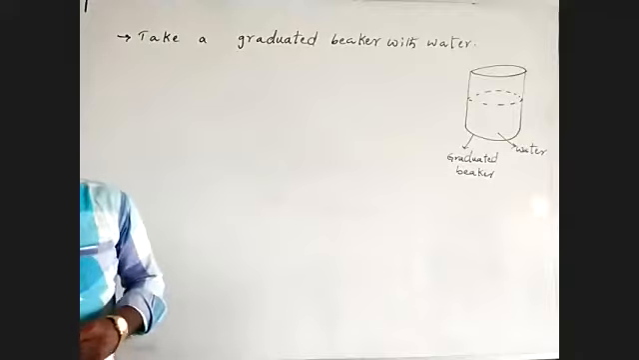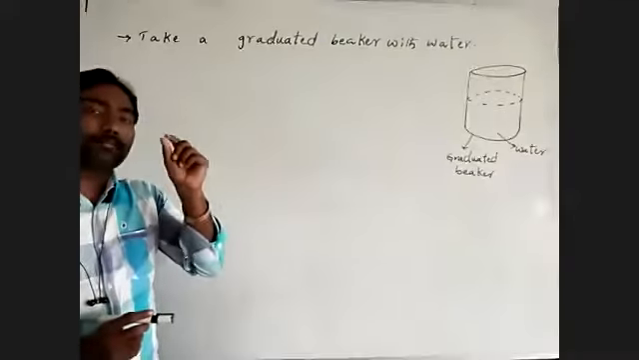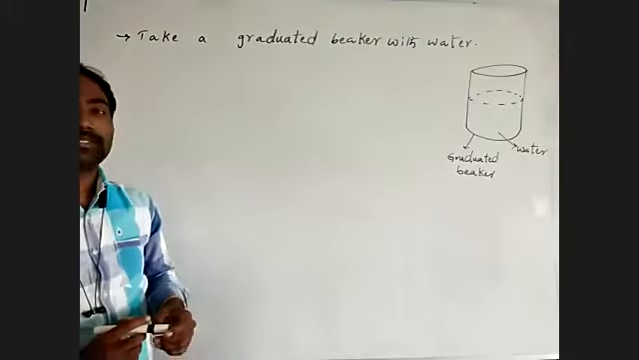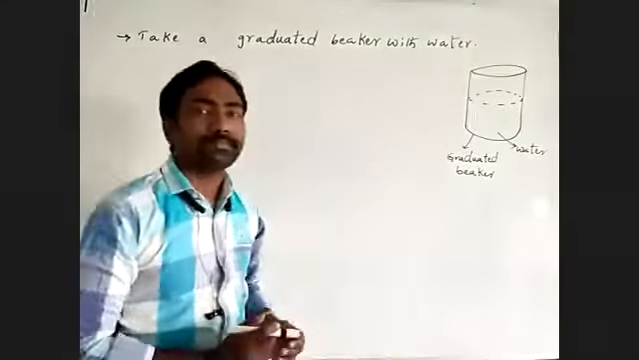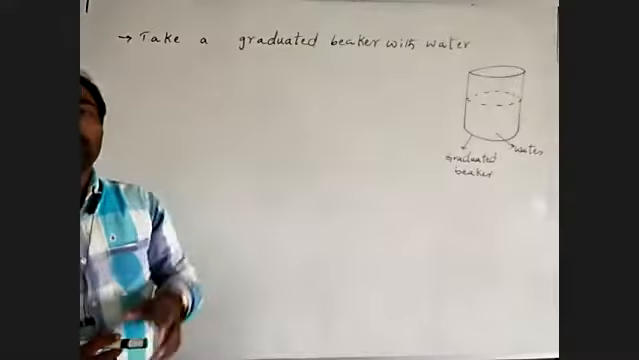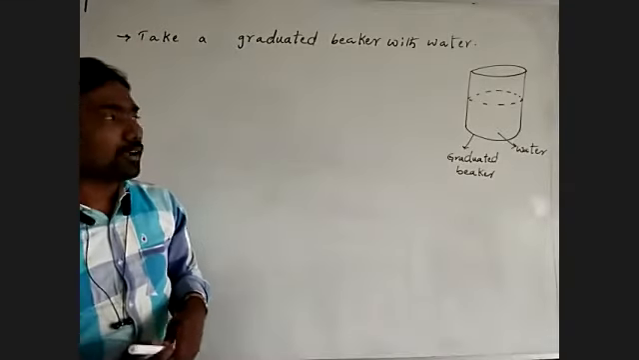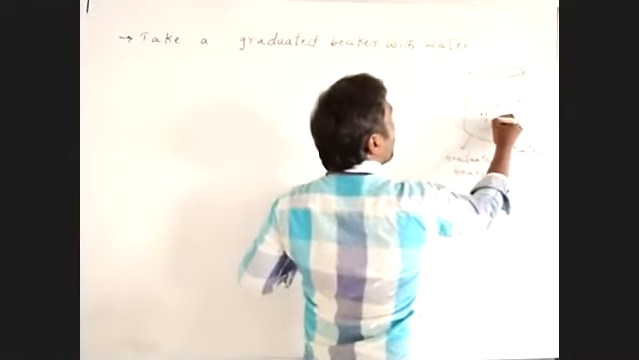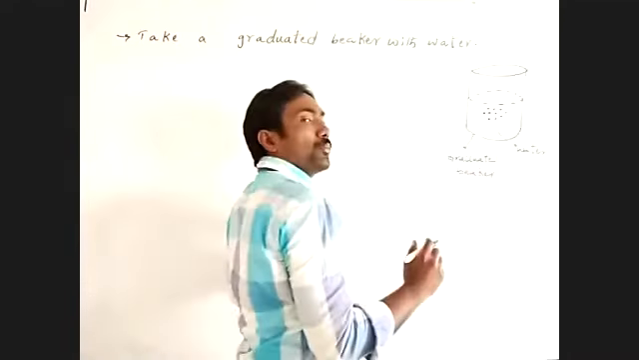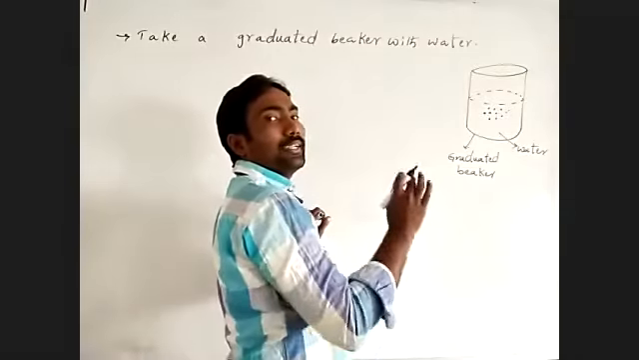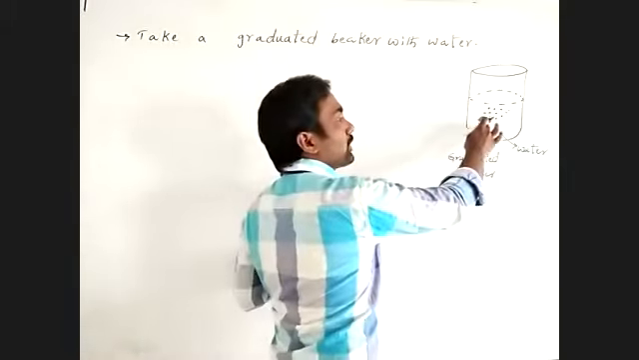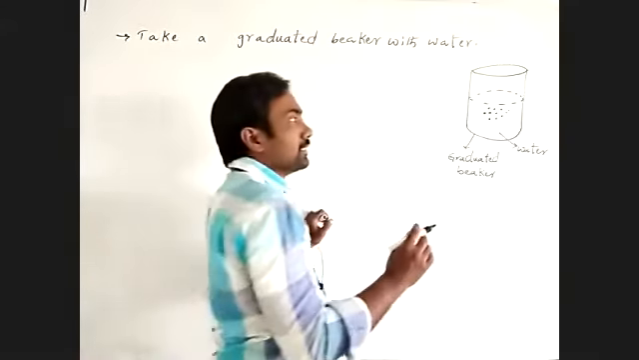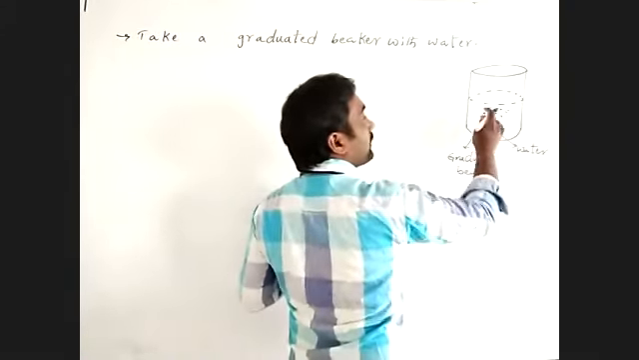Then add a few crystals of potassium permanganate into the water. So what are you adding? Potassium permanganate crystals. While we are mixing those potassium permanganate crystals into the water, the solution becomes pink in color.